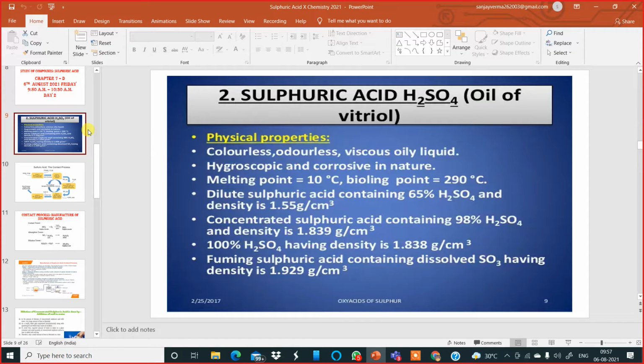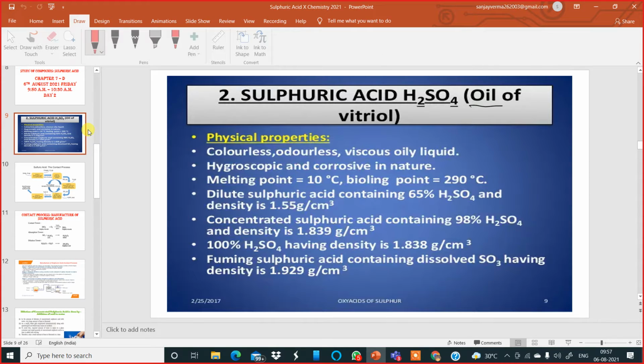As you already know, sulfuric acid is also called oil of vitriol. Now, my question is, why is sulfuric acid called oil of vitriol? Because it is made out of green vitriol. Very good. Sulfuric acid is called oil of vitriol because it was initially prepared by the destructive distillation of green vitriol.